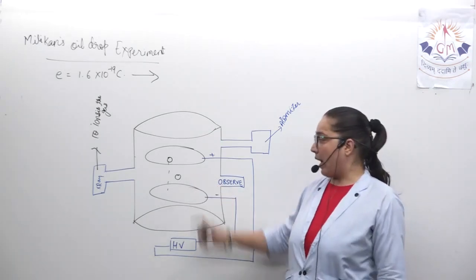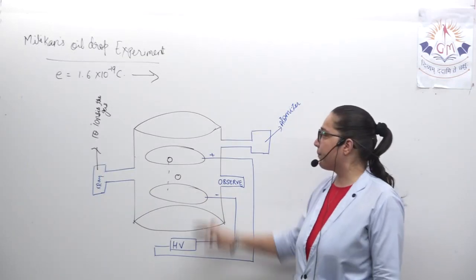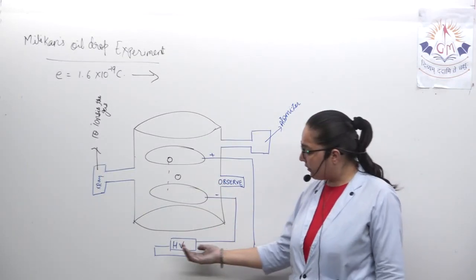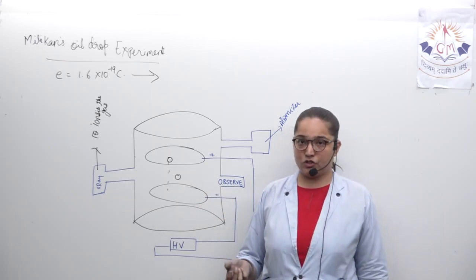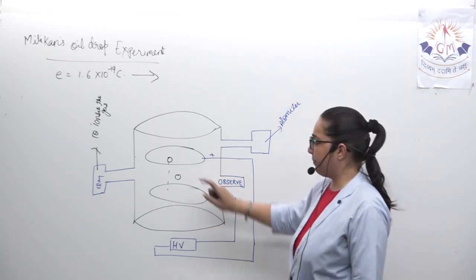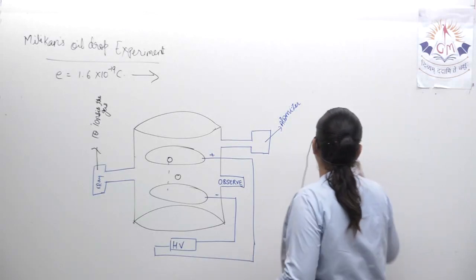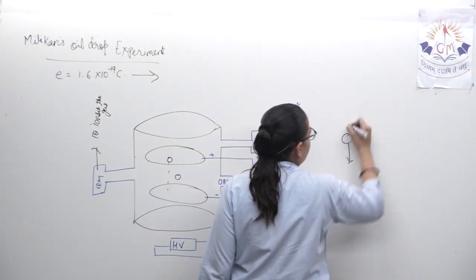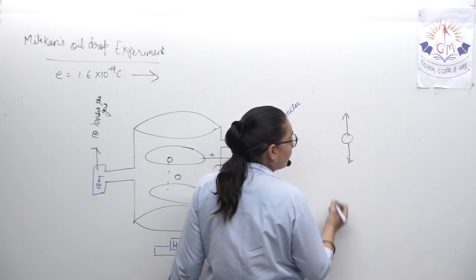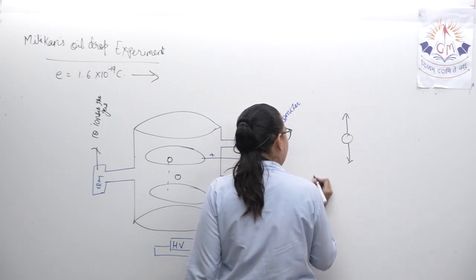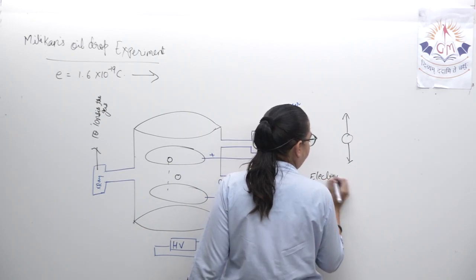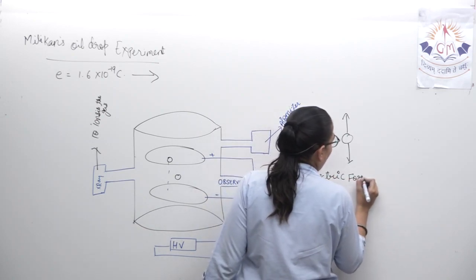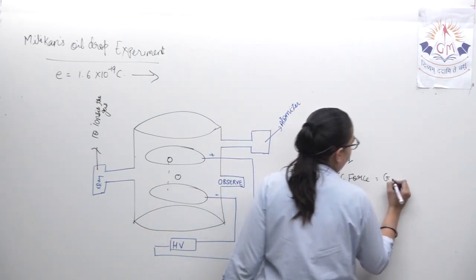Okay, why is it remaining at the steady position? Because we are arranging the voltage. So when it is at the steady state position, at that time on this oil drop, two particular forces are acting. One is the electric force, one is the gravitational force.